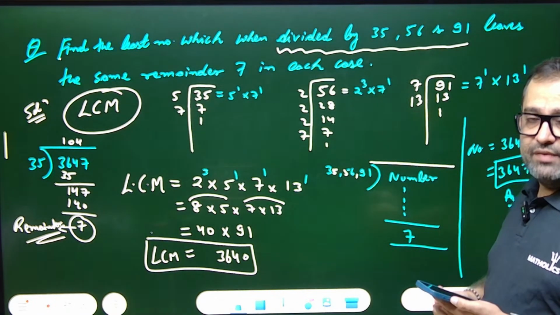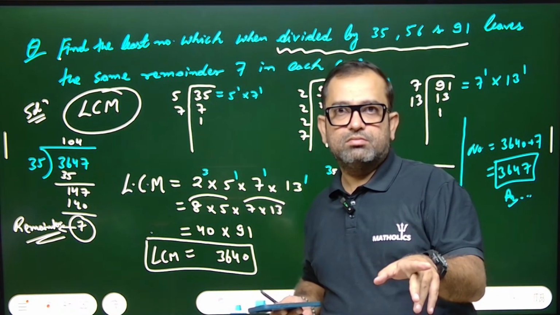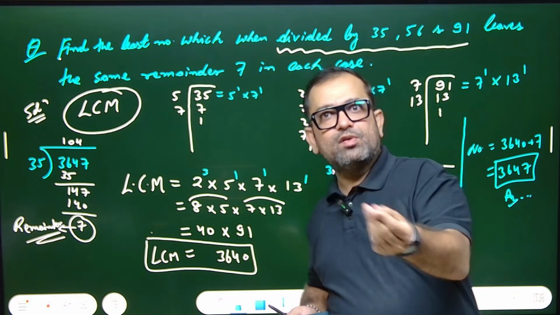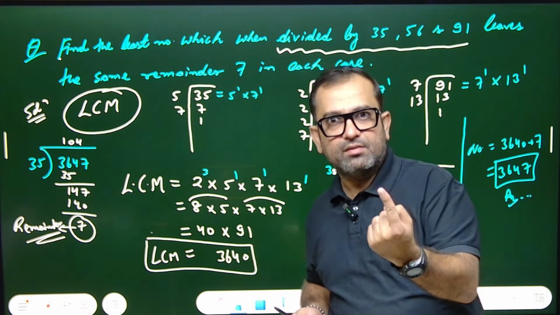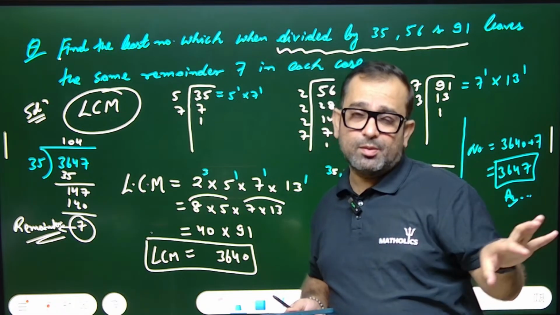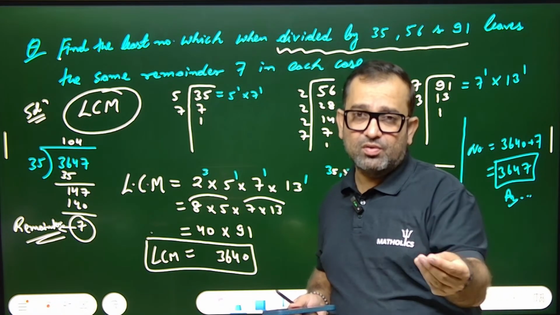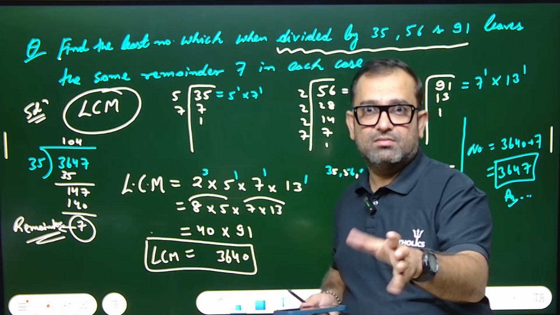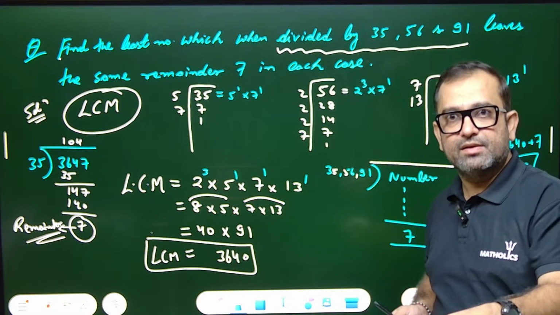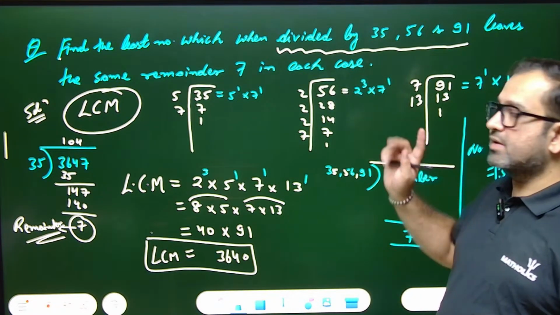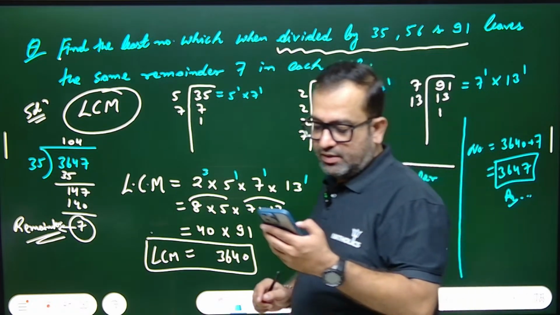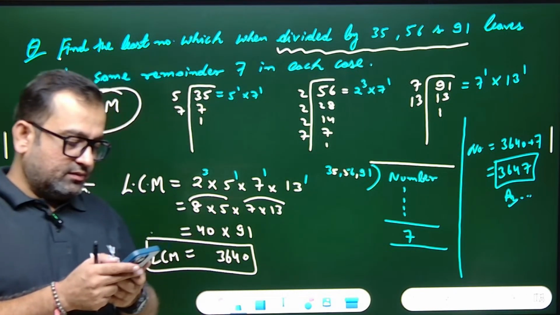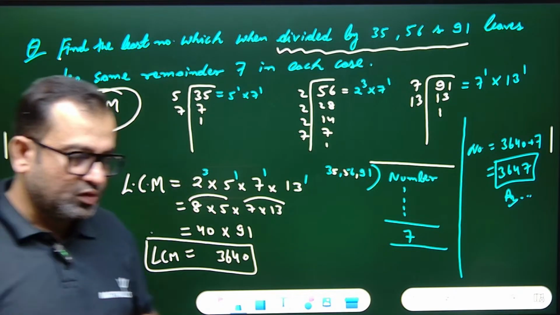If I say divide 5 by 3, the remainder will be 2. If I say divide 7 by 3, the remainder will be 1. So 6 is divisible by 3, but if you have to leave the remainder 1, you have to make the 6 into 7. So the remainder has to be added. Always the remainder has to be added. Write it down. Done. Sorted? Anyone in the comments? Fast. Done. Copy it.